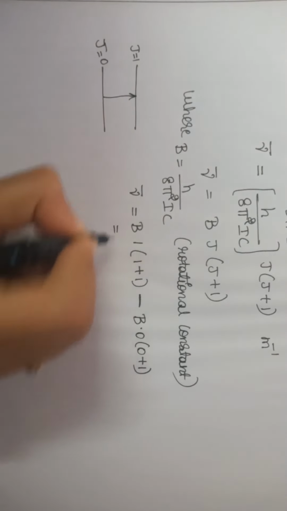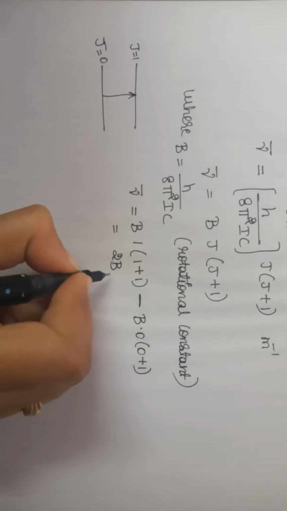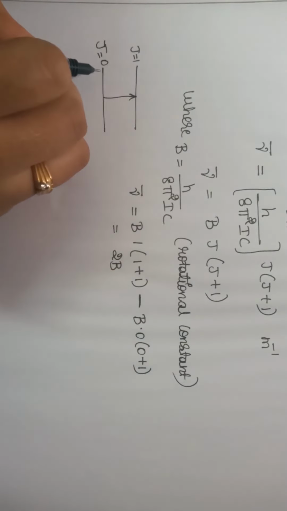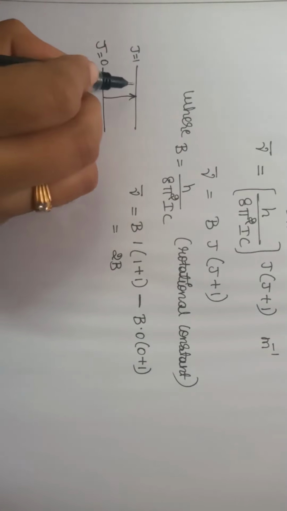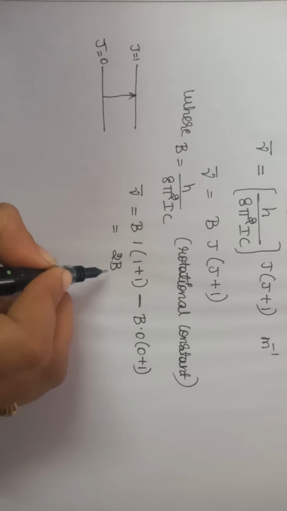So we are getting a value 2B minus 0. It means when there is a transition from j is equal to 0 to j is equal to 1, you will get a spectral line at 2B value.